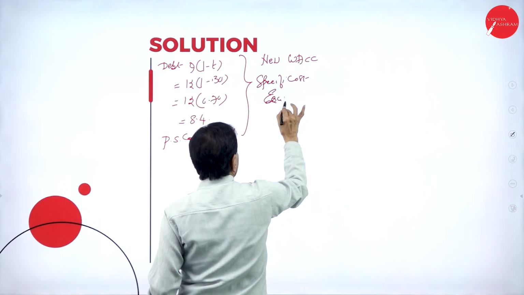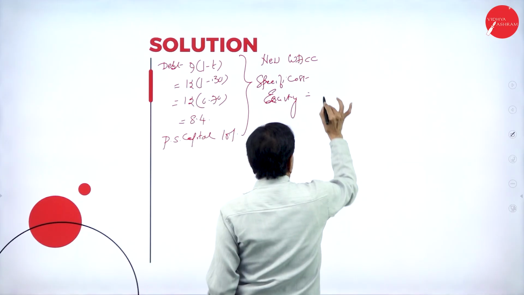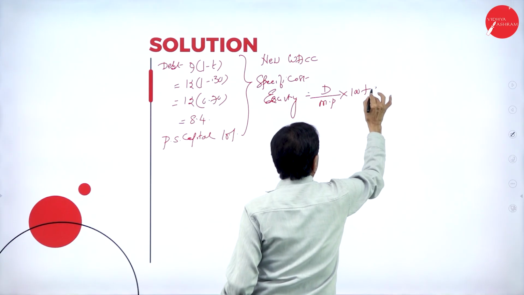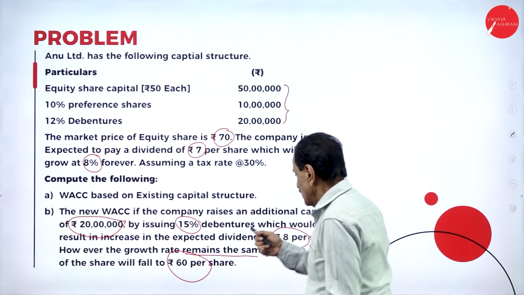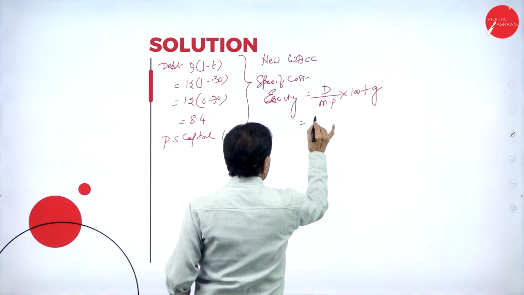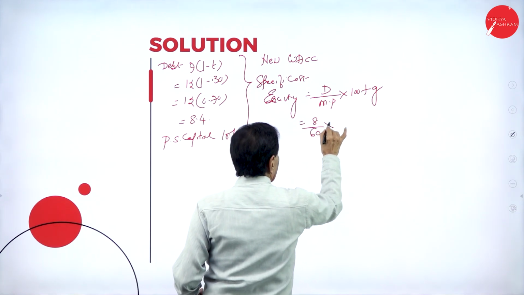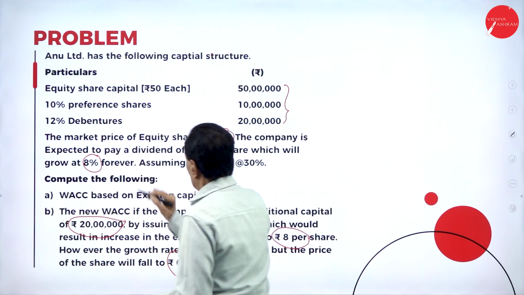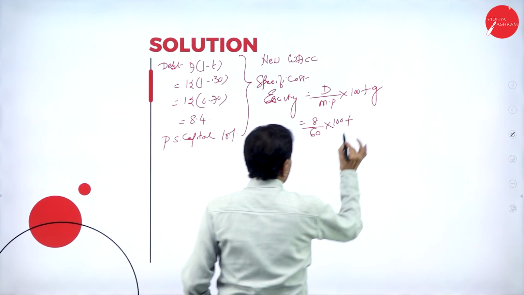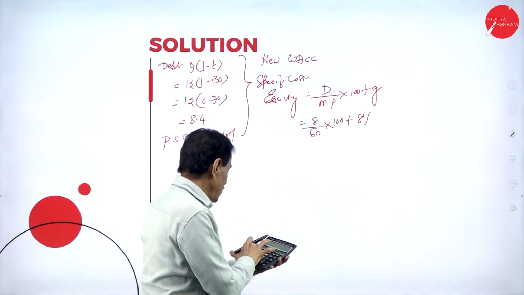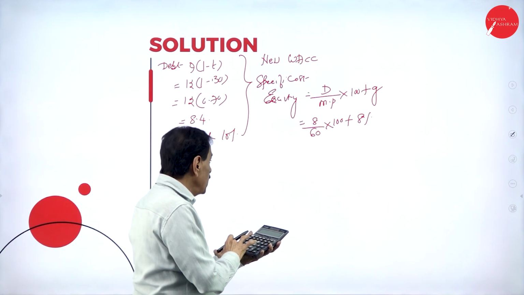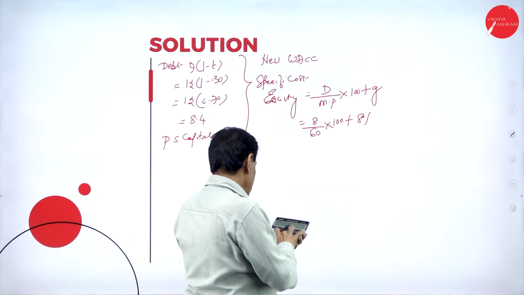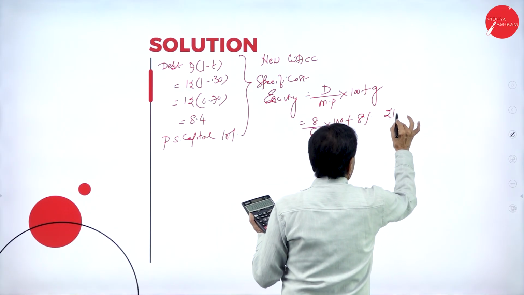Specific cost of equity: dividend divided by market price into 100 plus G. Expected dividend is 8 divided by 60 into 100, plus the growth rate, which remains the same. Your growth rate is 8%. So 8 divided by 60 into 100 is 13.33, plus 8, equals 21.33%.